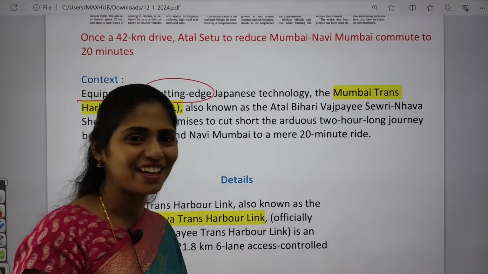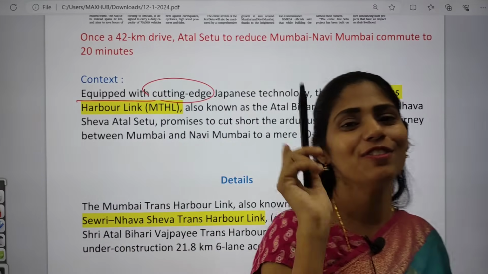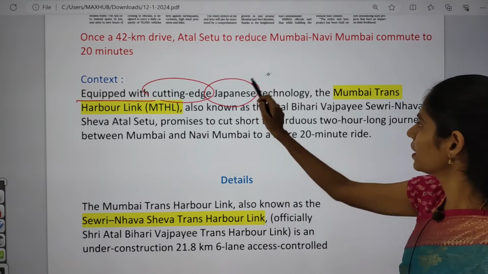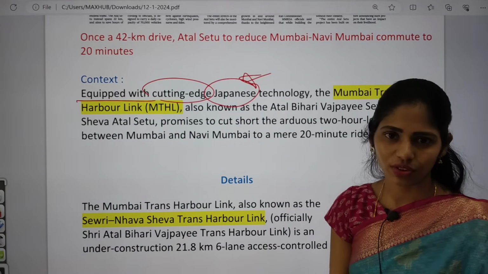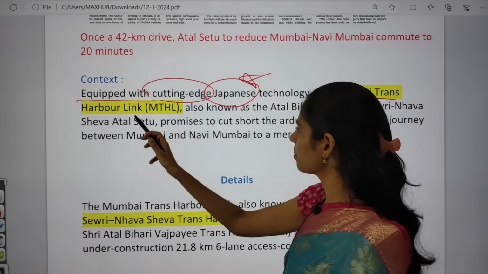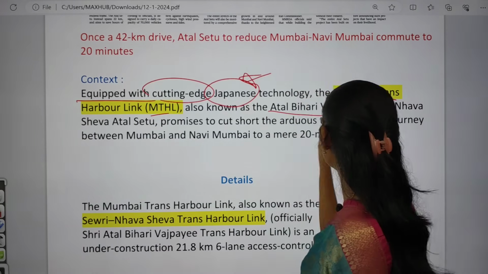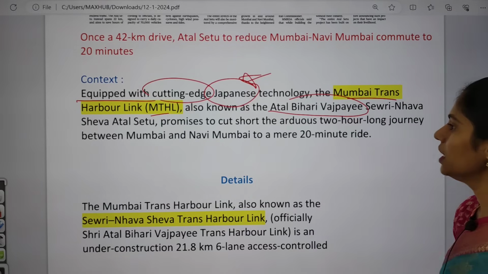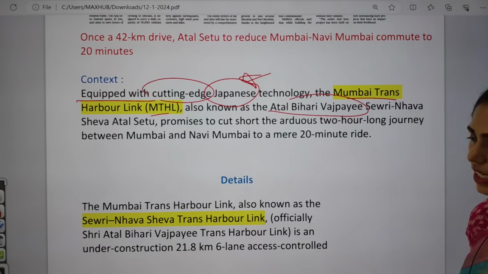Okay, so it is not having Russian technology or US technology. So we are having this Japanese technology. It is very important. Okay, so it is equipped with Japanese technology. The Mumbai Trans Harbour Link is also known as Atal Bihari Vajpayee Sewri Nhava Sheva Atal Setu.